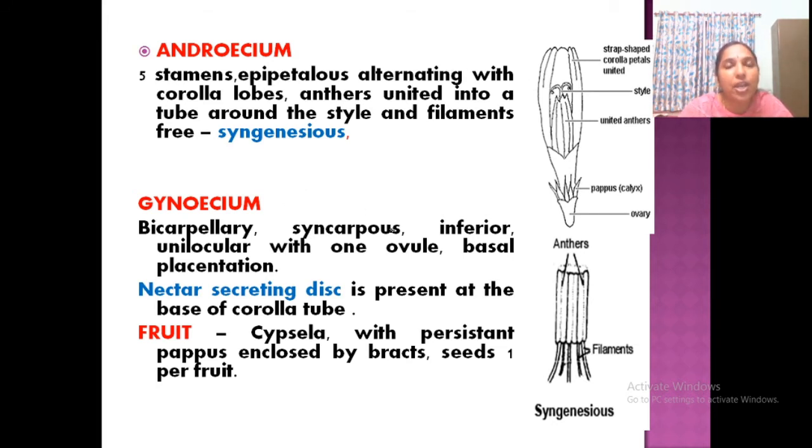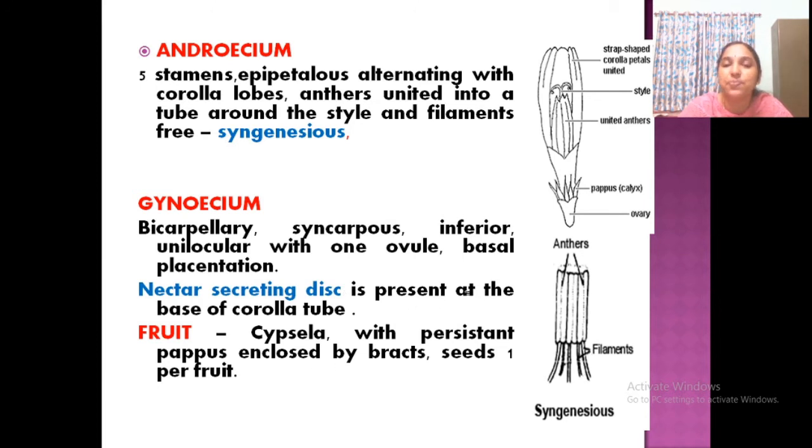Then gynoecium, what about gynoecium? We already said in the classification, this is an inferior ovary. So, bicarpellary, 2 carpels, syncarpous, inferior, unilocular, only one ovule with basal placentation. So, this is typical to this family. Bicarpellary, inferior, unilocular, basal placentation. Then syngenesious condition in androecium. Pappus in calyx. Ligulate and disc in corolla. So, everything is special.